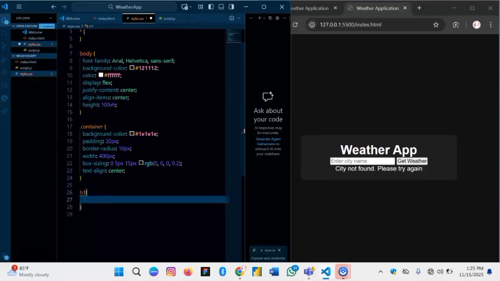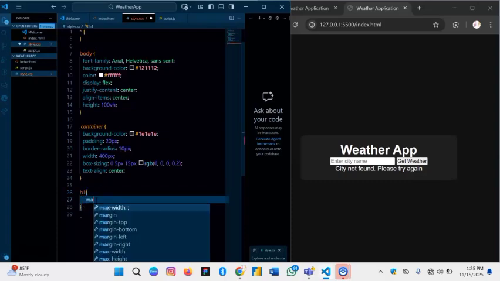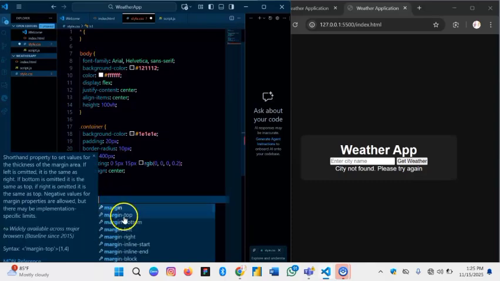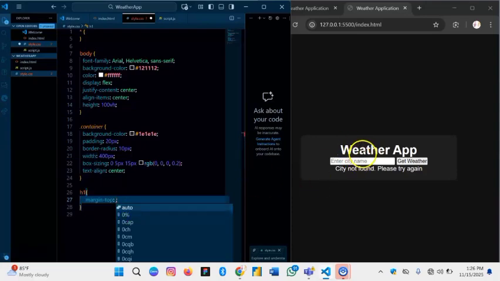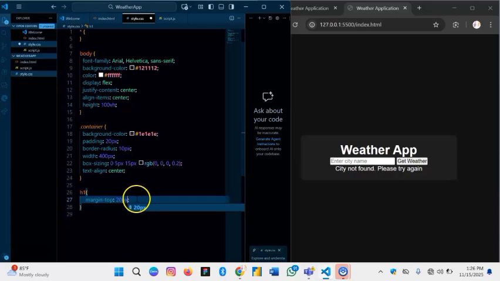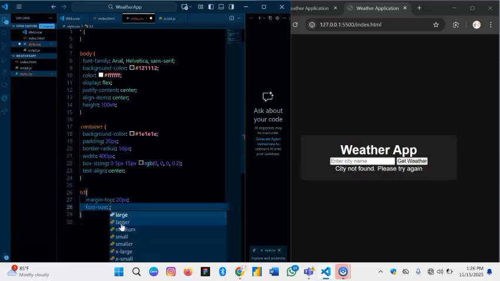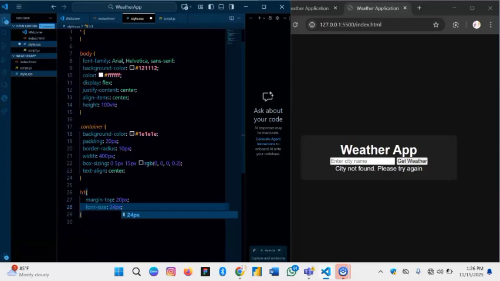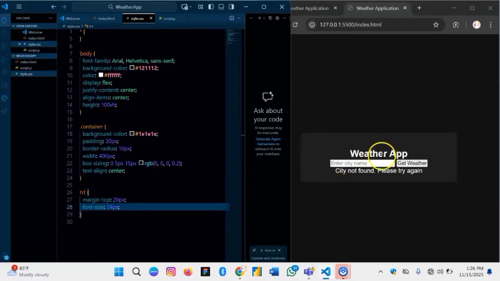Just have this. So we want to set a margin bottom, so we can have some space just below this, right? So it's going to be 20 pixels. Another one we also want is font size. We want to control the font size, so we're just going to use 24 pixels. See that takes effect, and I think it's way smaller. I can see the margin.